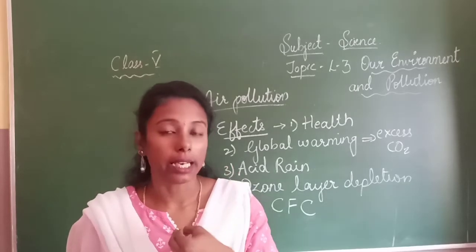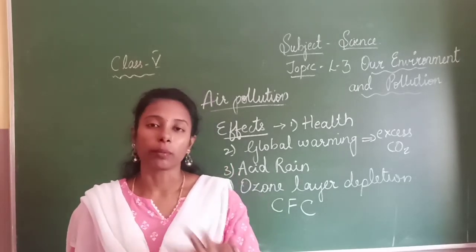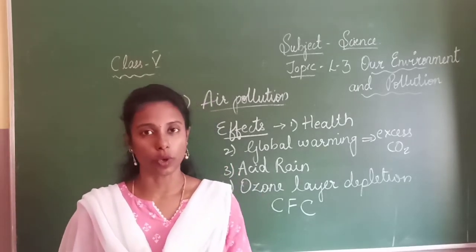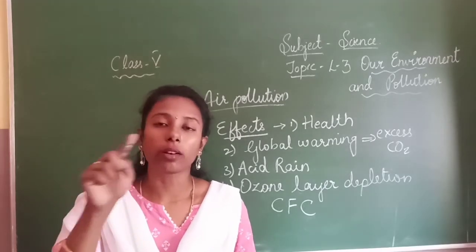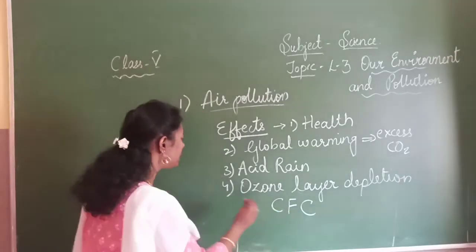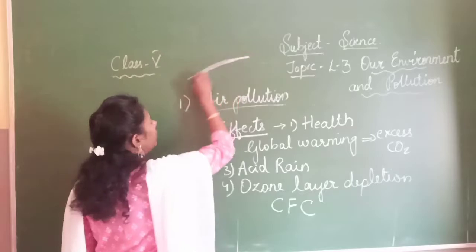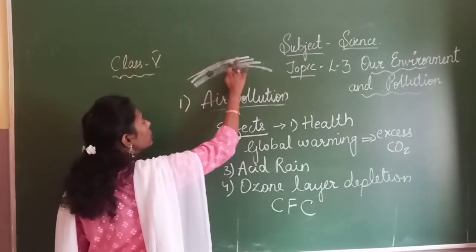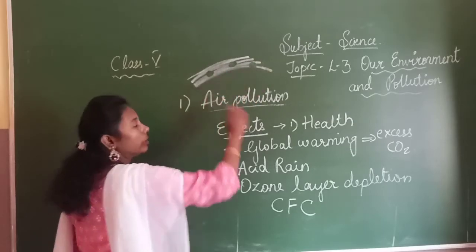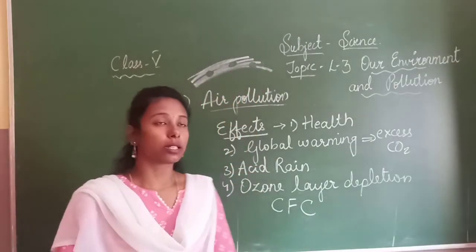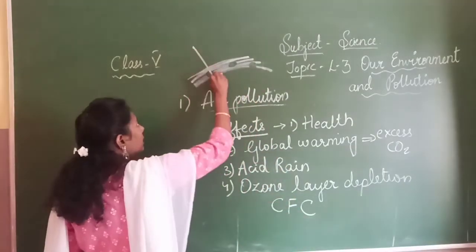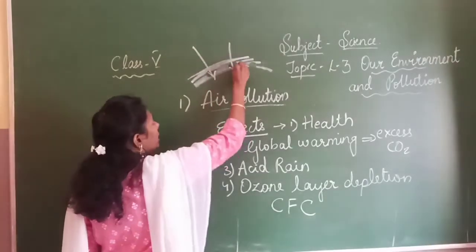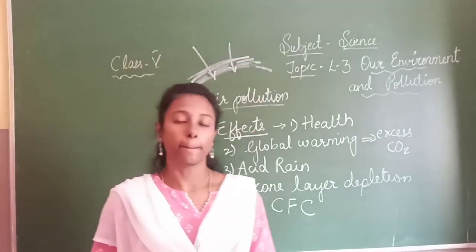Eating means they will not eat and swallow. Okay, that means they will diminish the ozone layer. So they will create holes. If this is an ozone layer, they will make small holes in it, and through these holes the harmful ultraviolet rays can pass.